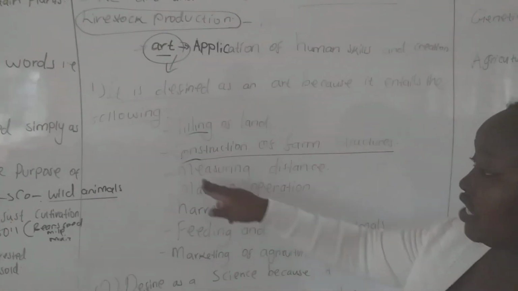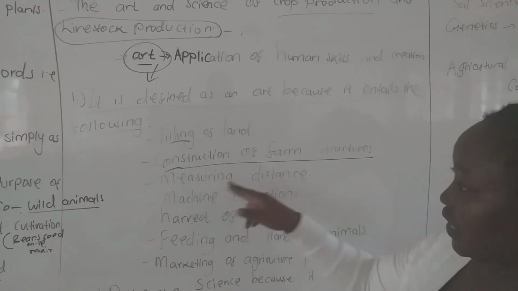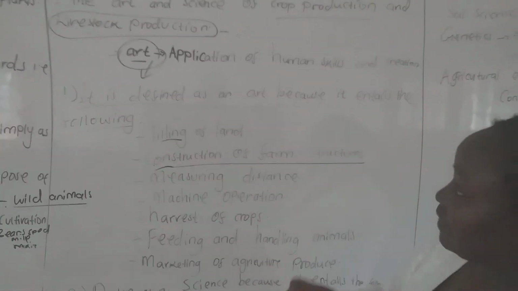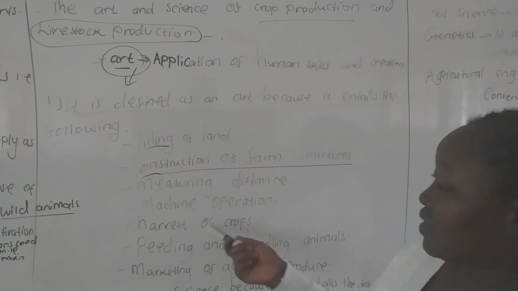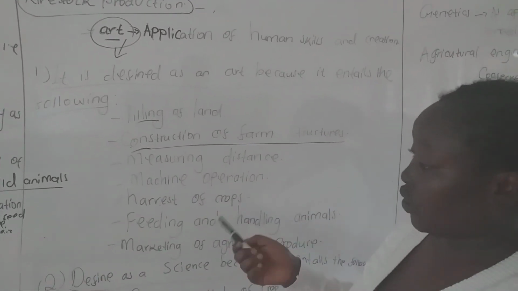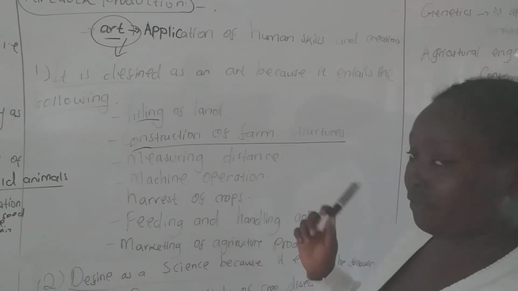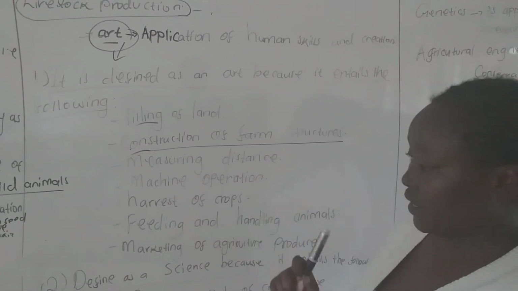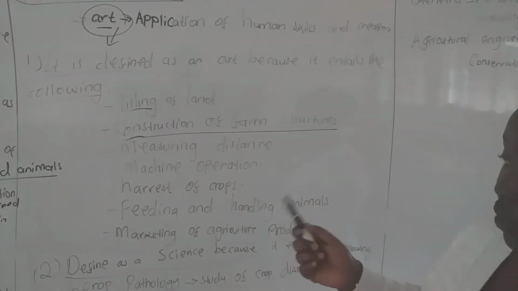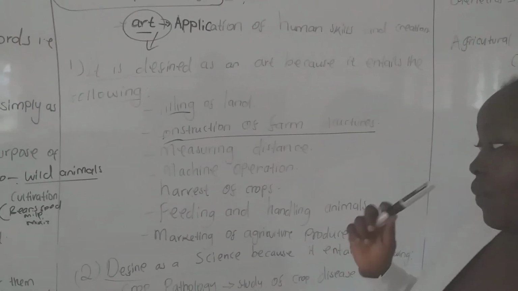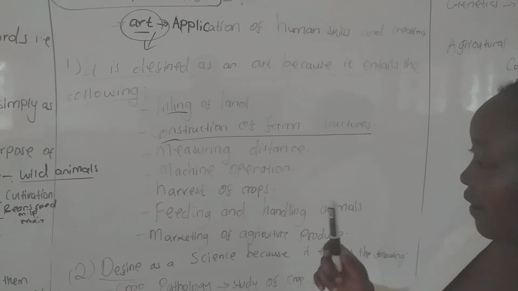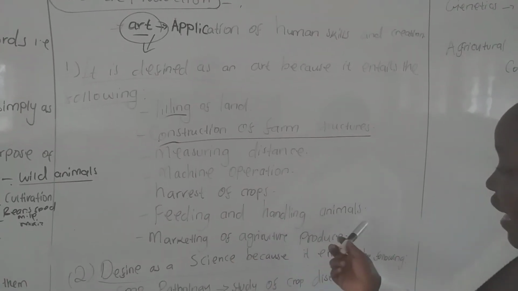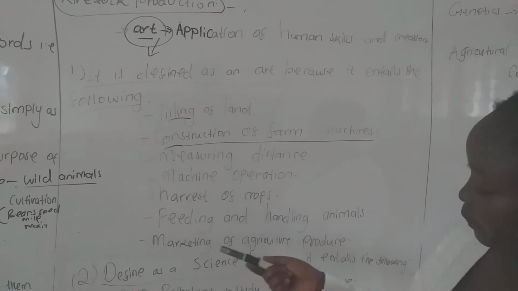And then we have measuring distance, which is also another detail that makes it an art. We have harvesting of crops. Different crops are harvested differently. For example, we have the coffee, where the berries or cherries are picked. We have the tea, which is also picked. And then we have also feeding and handling animals.